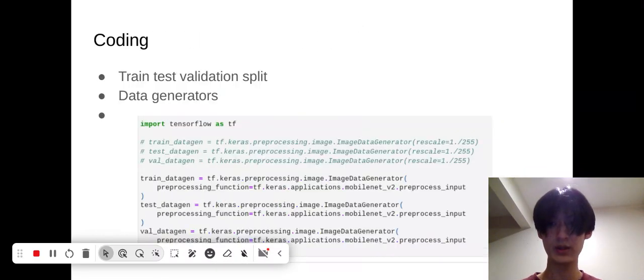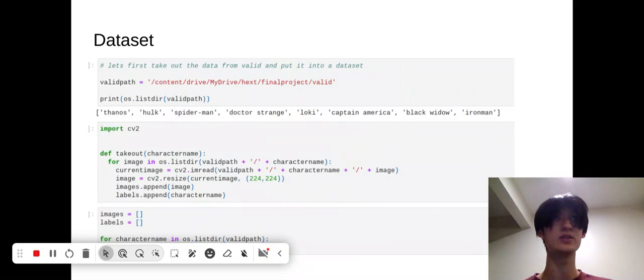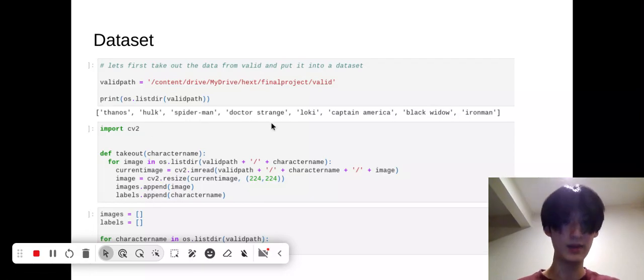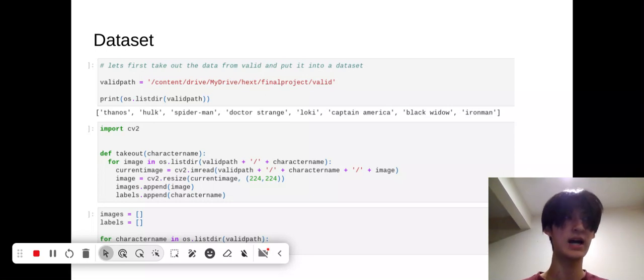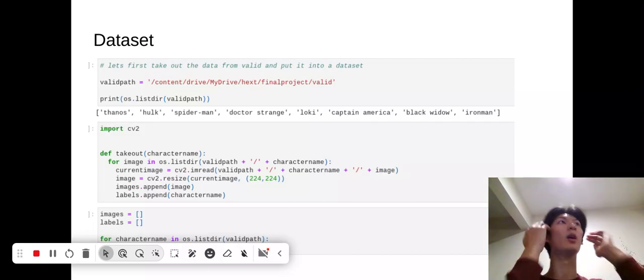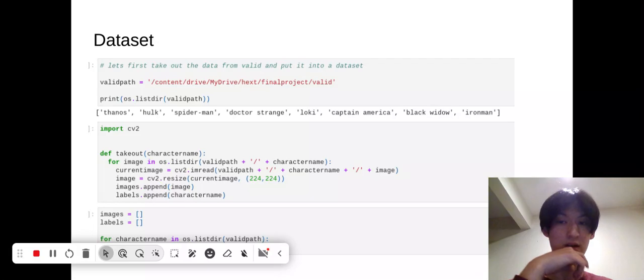No, it's not over here. Yep. But the data set has 3,305 or 3,035 images of eight characters: Thanos, Hulk, Spider-Man, Doctor Strange, Loki, Captain America, Black Widow, and Iron Man. The data set actually contained cartoon versions of these characters, so it wasn't the actual actors. For example, it would be the cartoon version of Hulk, Spider-Man, Thanos, Captain America, Black Widow and Iron Man.